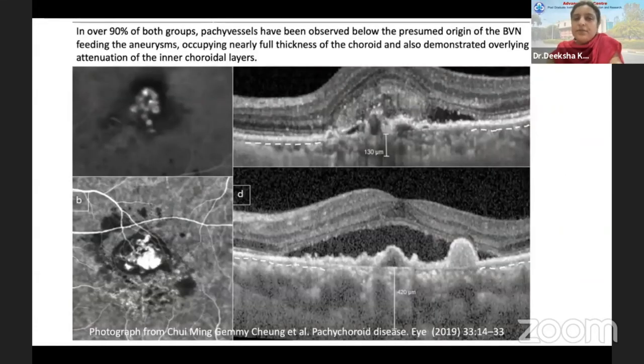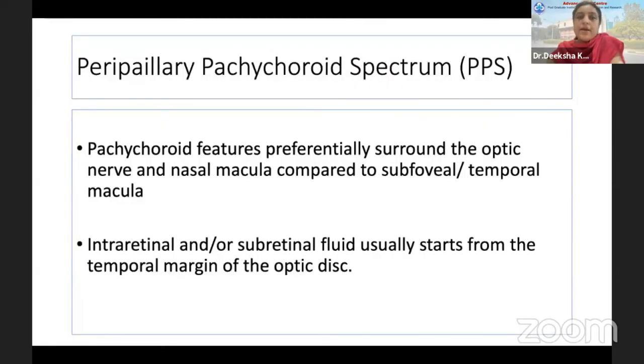Now, one thing for PCV, we have to remember that we may have two subsets of PCV. One is associated with normal choroidal thickness and the other with an increased choroidal thickness. Now, in over 90% of both groups, pachyvessels have been observed below the presumed origin of the BVN, feeding the aneurysms, occupying nearly the full thickness of the choroid, and also demonstrating overlying attenuation of the inner choroidal layers. Therefore, both these categories are included in the pachychoroid spectrum.